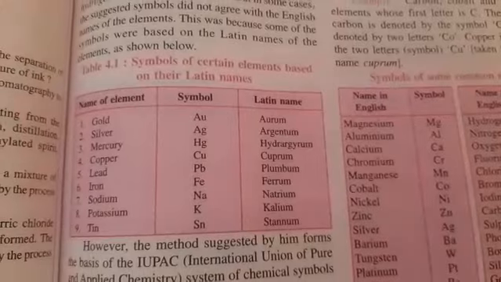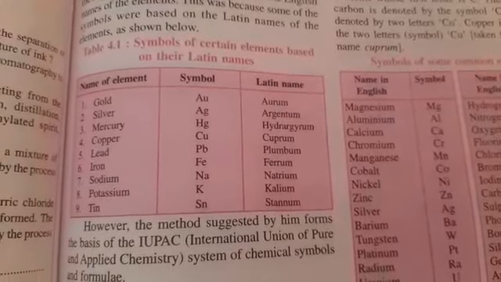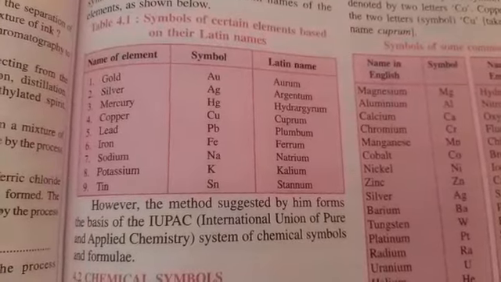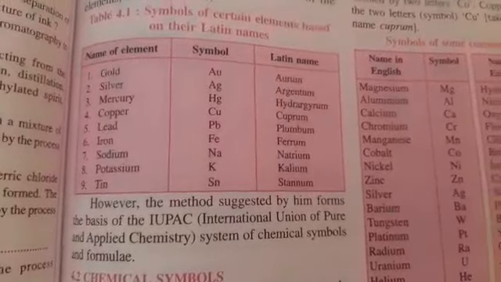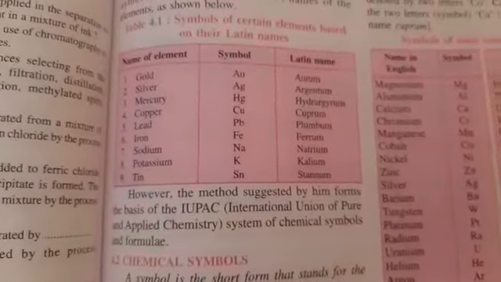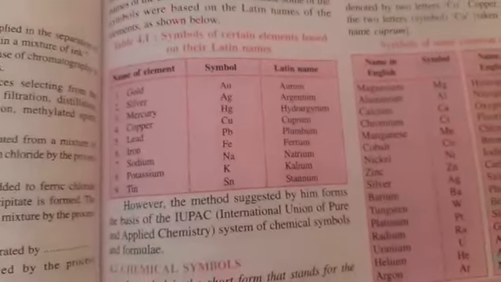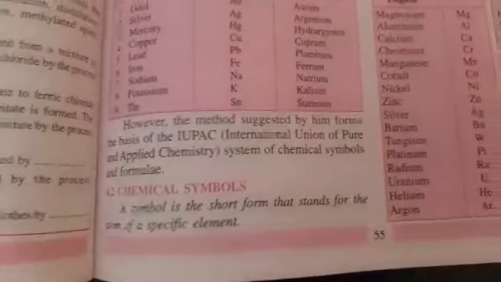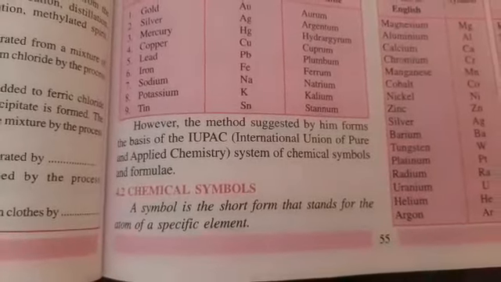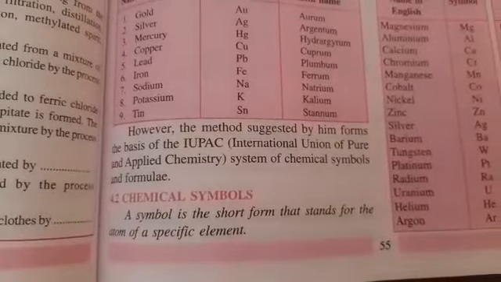It is because the Latin names were accepted by IUPAC, the International Union of Pure and Applied Chemistry. After John Berzelius, IUPAC gave certain suggestions which were followed, and now we study chemicals and their symbols in this form. So ultimately, an element symbol is a short form that stands for an atom of that element.